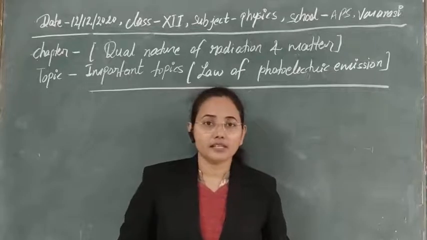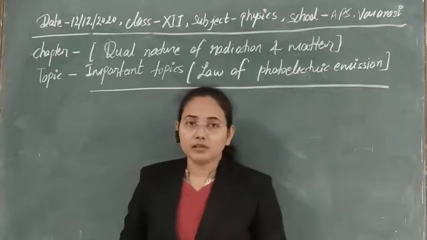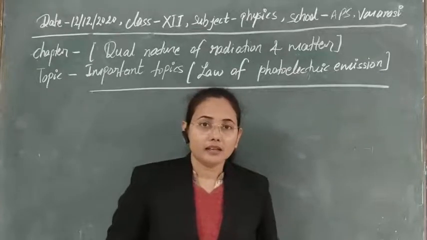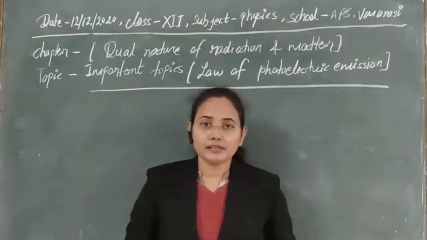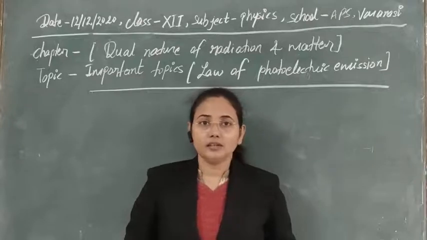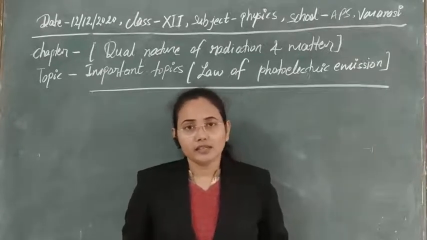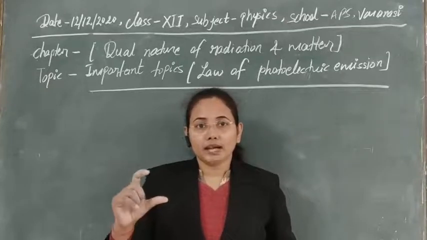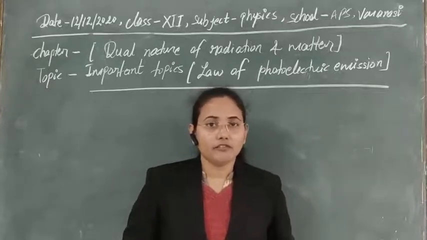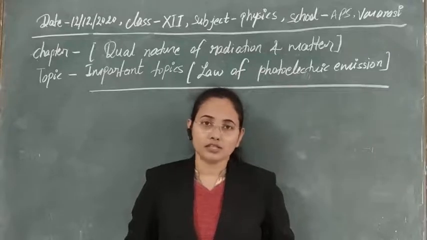That's why we said suitable frequency. If we use light or any electromagnetic radiation with energy less than the work function, the electron will not get sufficient energy to overcome the potential barrier, so it will not be free and we will not get any electron emission.